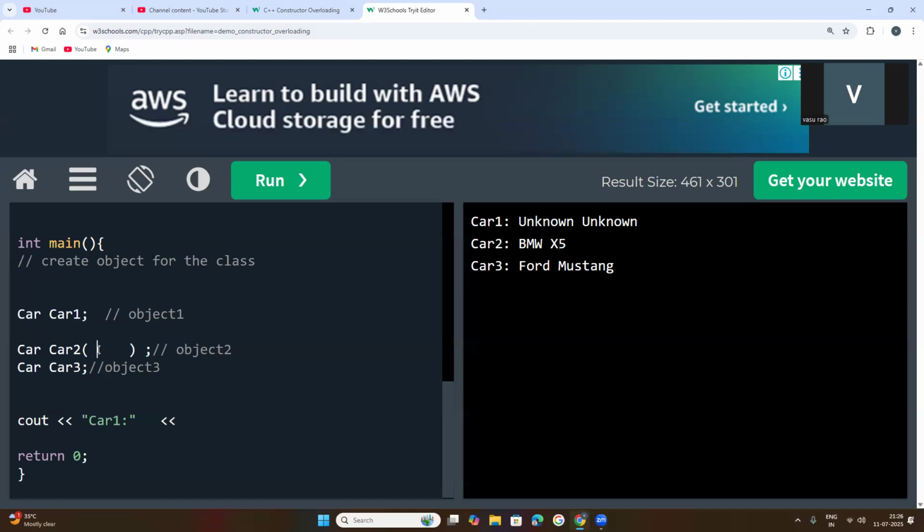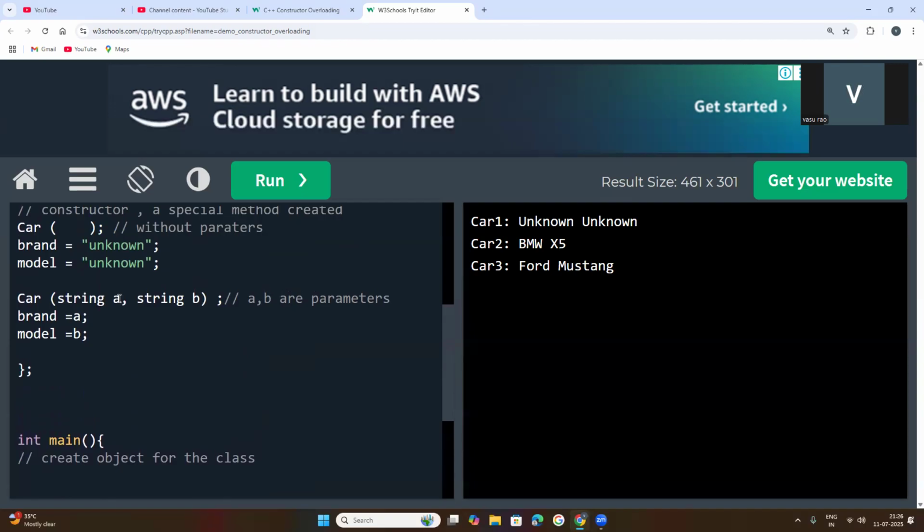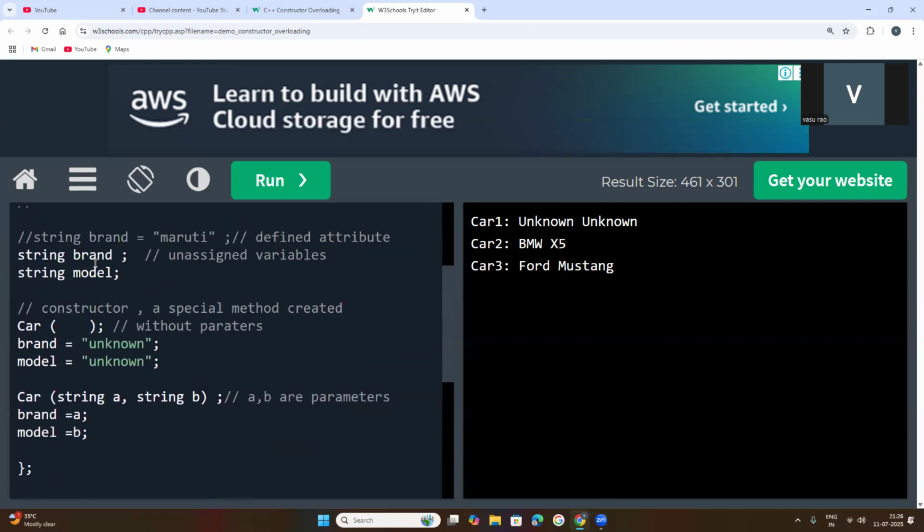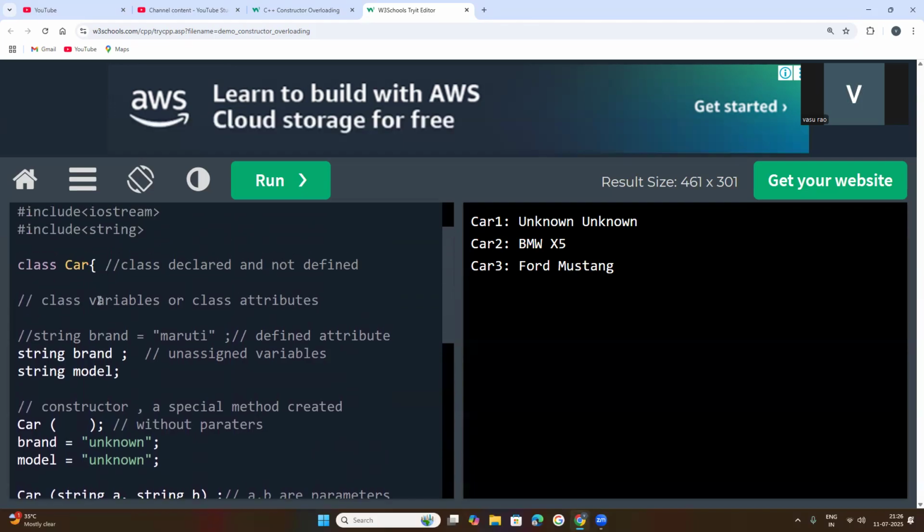Values kept inside are called arguments. So the values will be passed to these A, B parameters. A is equal to brand, so those values are updated. Now the attributes of that class will be updated.